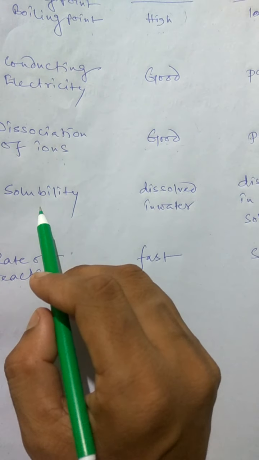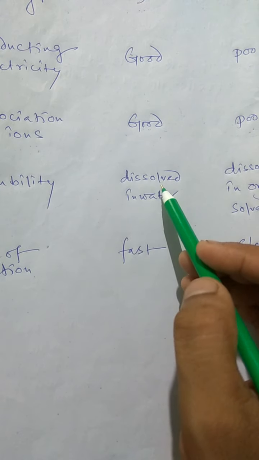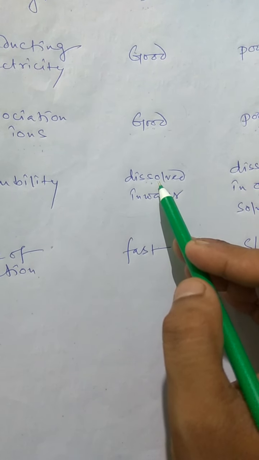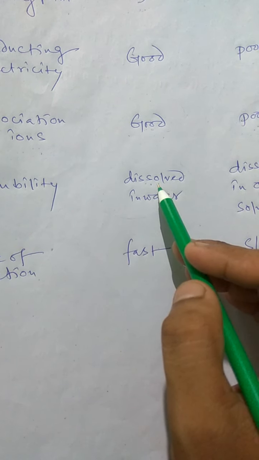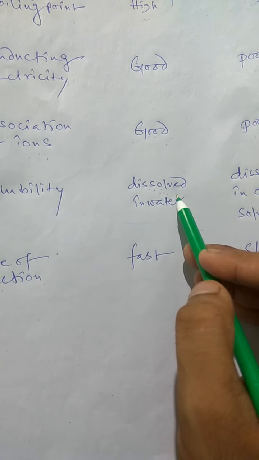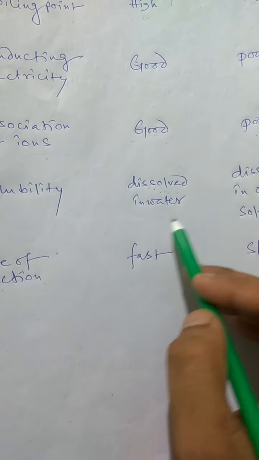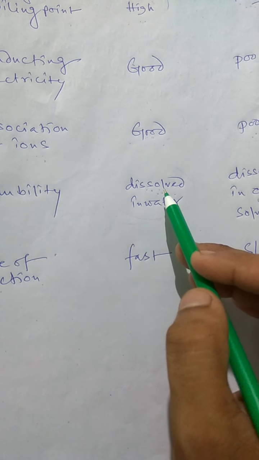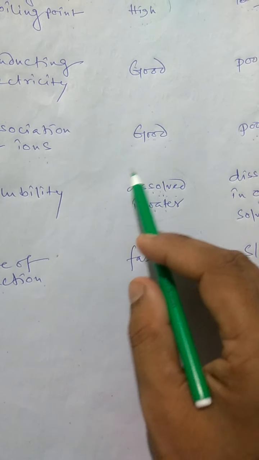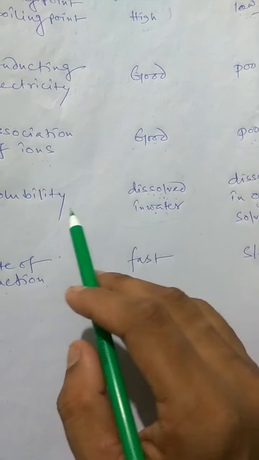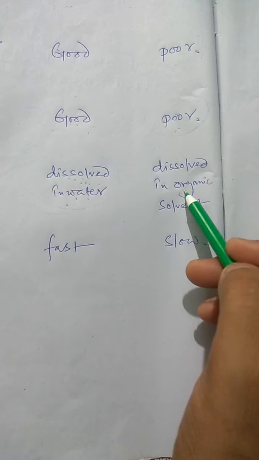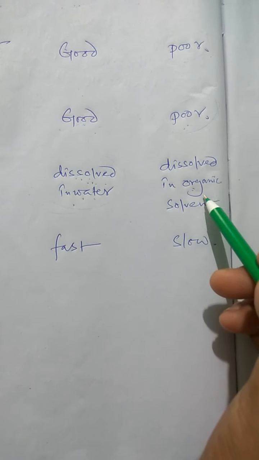Solubility. When an electrovalent compound is dissolved in water, as water is a polar covalent compound, it will help to dissolve the ionic compound in it. So solubility in water of an ionic compound is good, but an organic or covalent compound is dissolved in an organic solvent like ether.